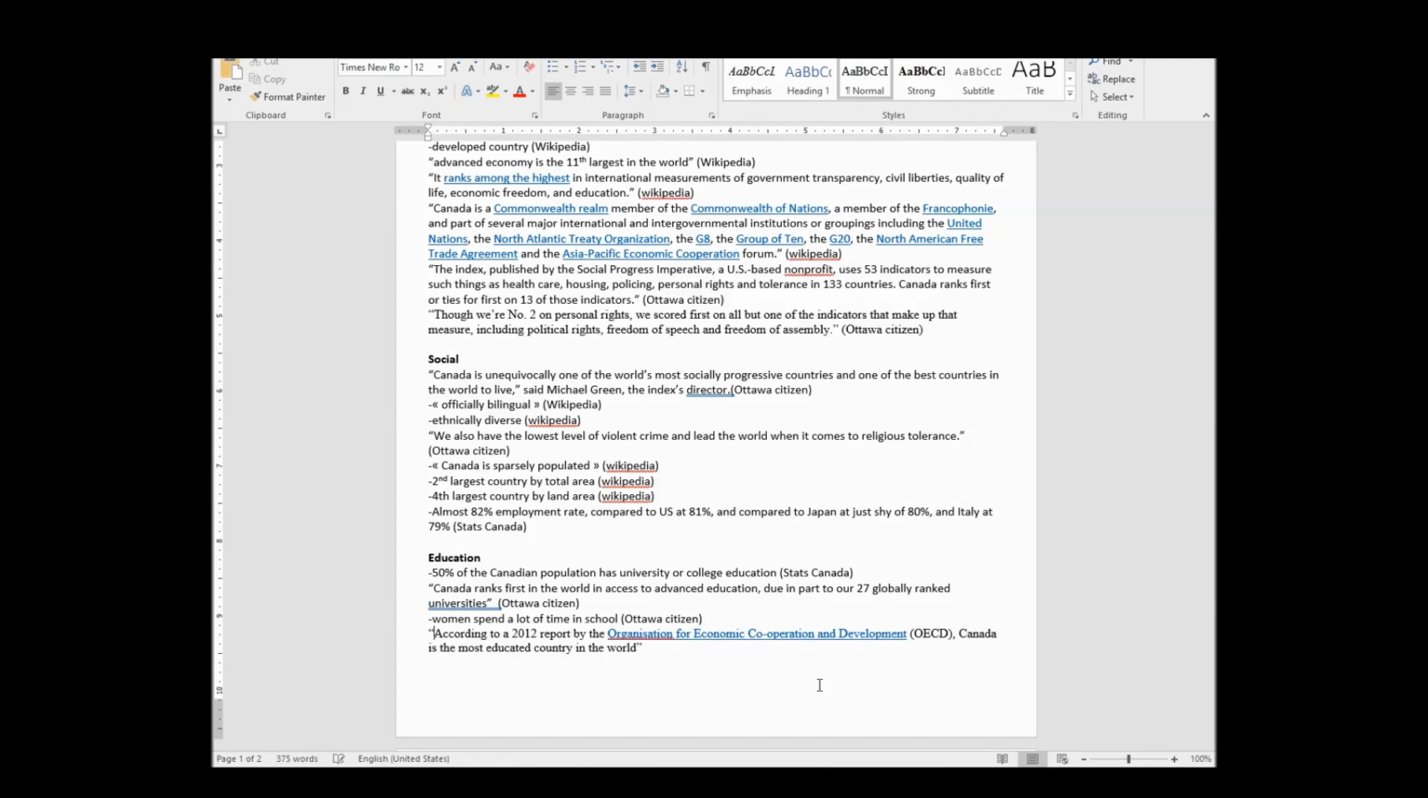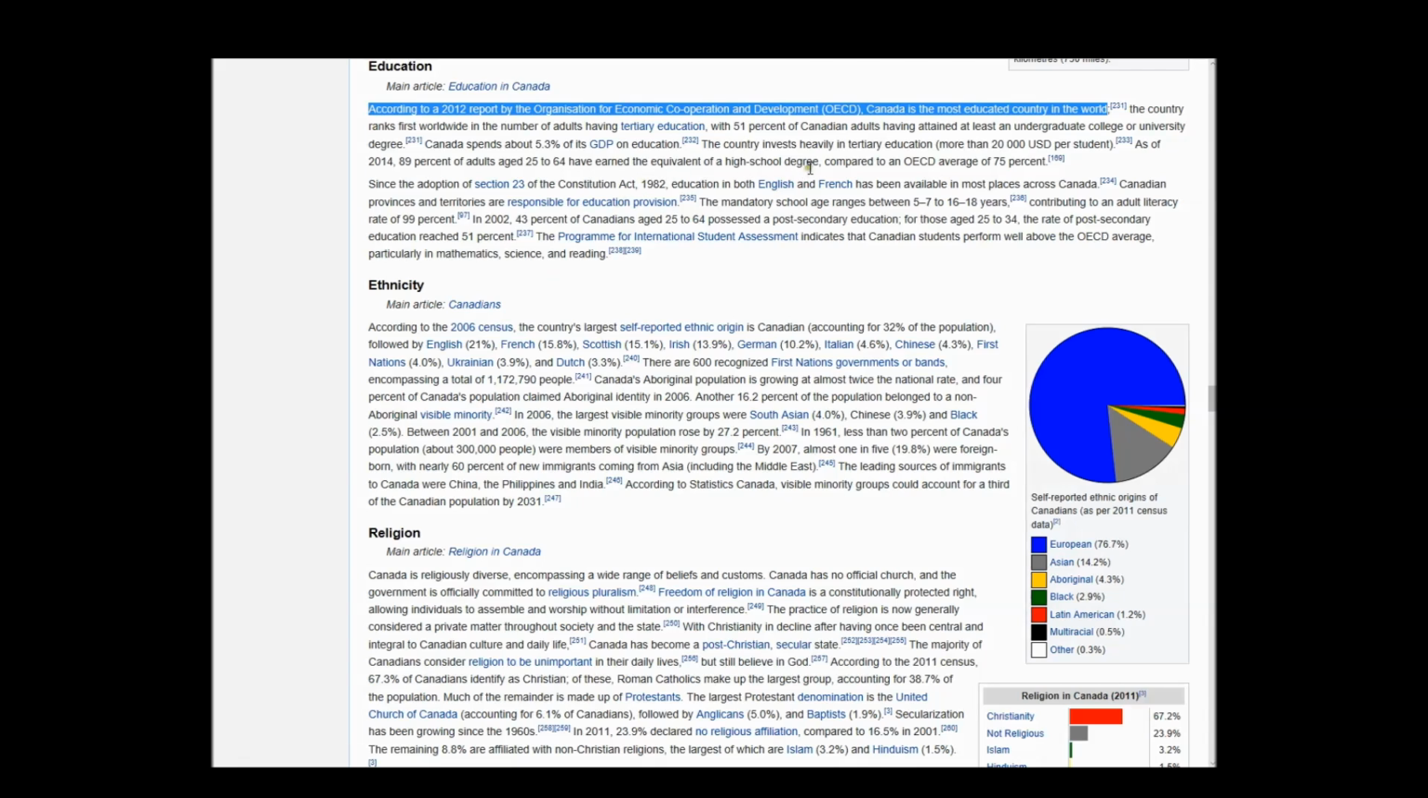So, let's see. According to... and let's go Wikipedia. So this is where number one in access to advanced education. Interesting. So most educated. Okay, fair enough. Maybe we're the most educated. Maybe we don't rank the best on tests, but fair enough. Who knows? We'll figure that out later. The country ranks first worldwide in the number of adults with tertiary education, with 51% of Canadians having attained at least... Okay, so we already have this fact.